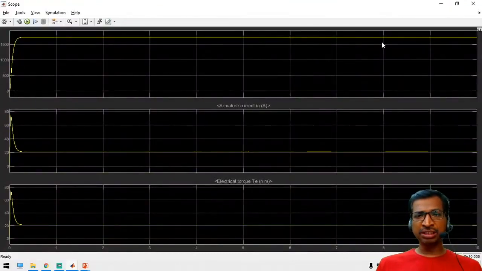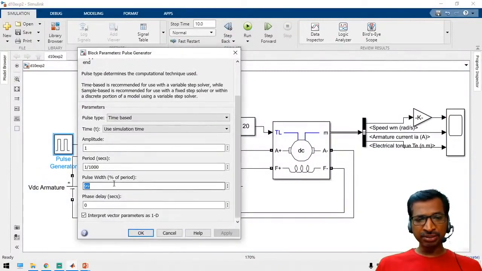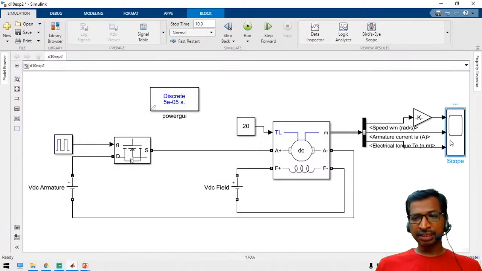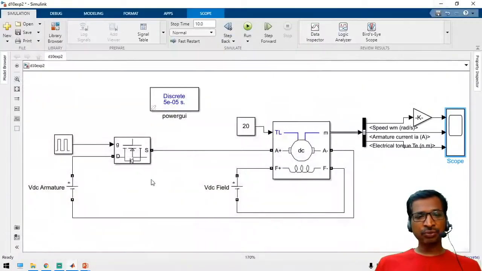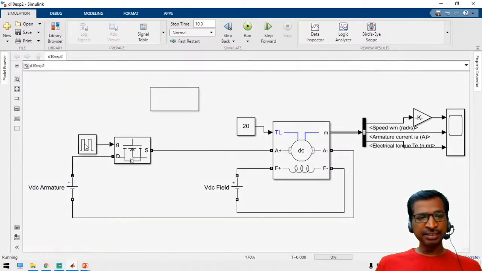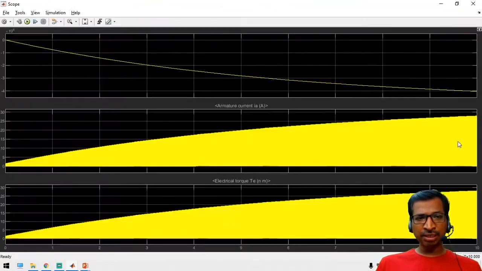So now we have applied 99%. See here, the same voltage has been applied. So now if you change the pulse width from 99 percentage to, let us take 20 percentage. See here, the graph is like 1750 RPM. So full load, fully rated speed we have achieved. Whereas if you change the voltage by reducing the duty cycle, earlier it was 99, now I have applied 20 percentage. So let us check what is happening.